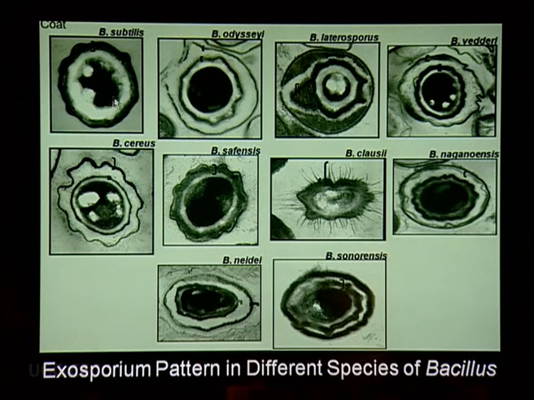The endospore is formed of different layers. The outermost layer is called the exosporium. This exosporium is a unique structure. You can see that it is of different types. In different species of Bacillus, it may be smooth, it may be thick-walled, it may be wavy, it may show some typical groove, it may produce some typical projections. This way, the different species of Bacillus can be recognized on the basis of the exosporium structure or the exosporium layer of that particular bacteria.